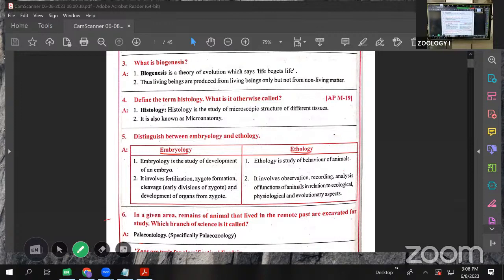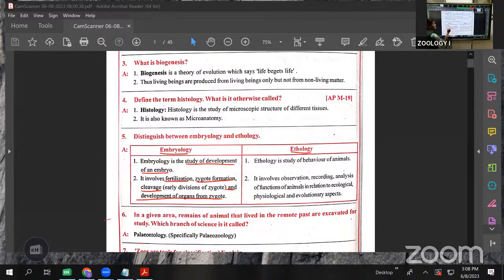Embryology means the study of events such as fertilization, zygote formation, cleavage, and the development of organs from the zygote. Embryology means the study of the formation of the embryo. It is the study of the development of the embryo.